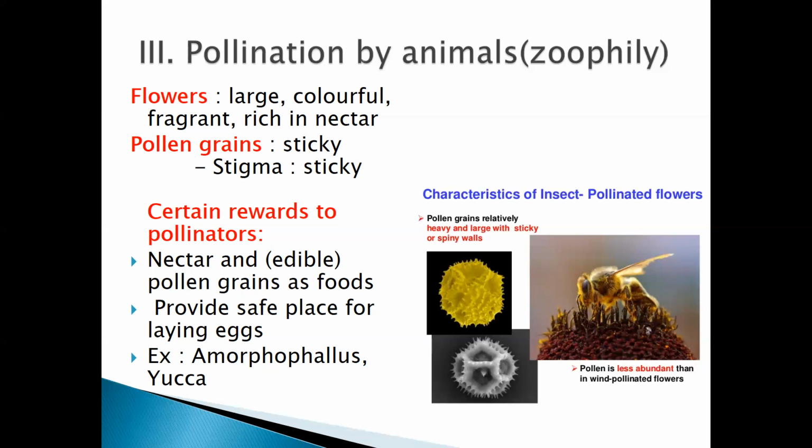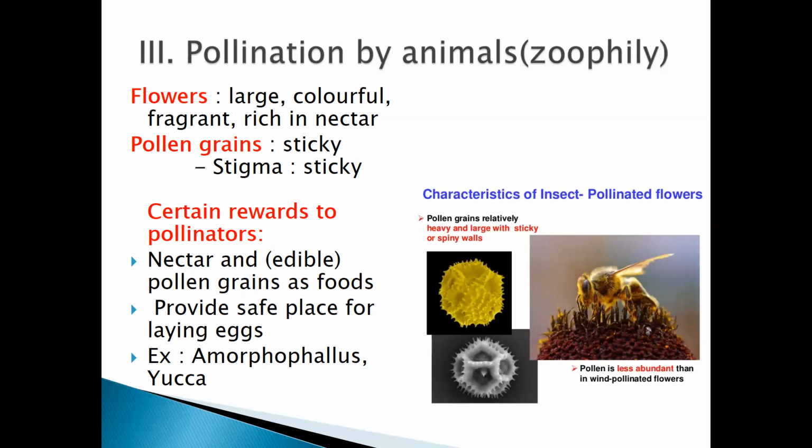So what happens here? Any kind of good smell attracts these birds, these animals to pollinate those flowers, and they are rich in nectar. As they are rich in nectar, they can attract many birds, many insects and all. Why? Because they get a reward, right? In turn they get this nectar, this sugar syrup. Yes, so these are some of the characteristics.